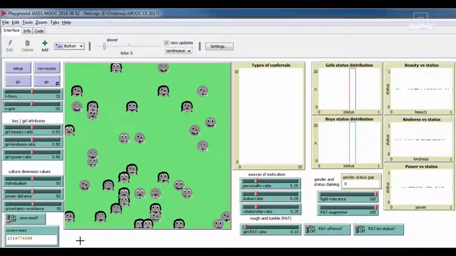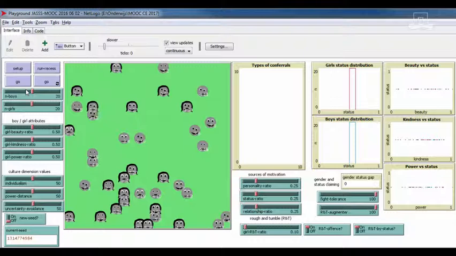Hello, you are looking at a school playground with 40 children, 20 girls and 20 boys, as you see here. This is the playground model. It's a model from my own research aimed at gender differences and how they can occur.